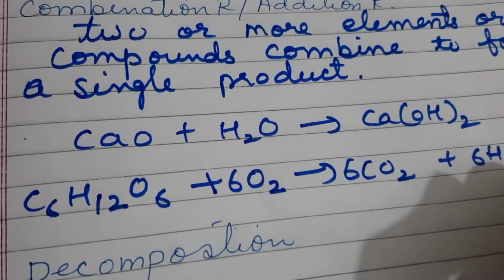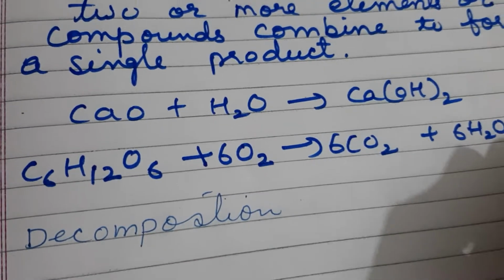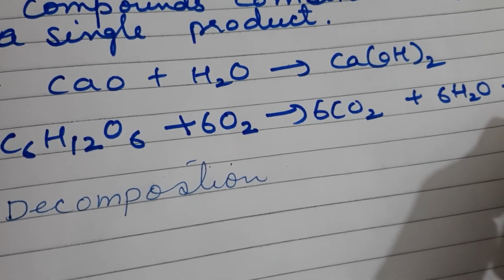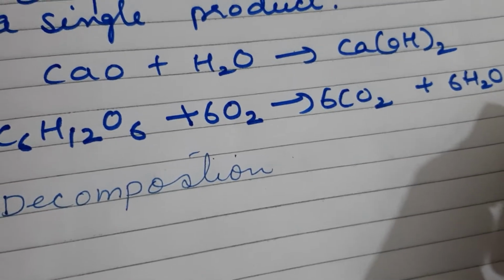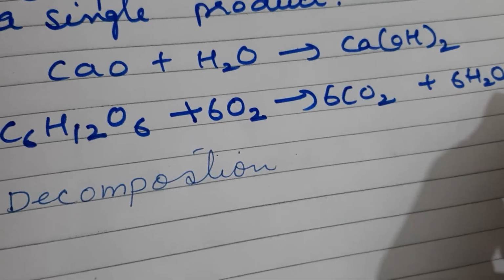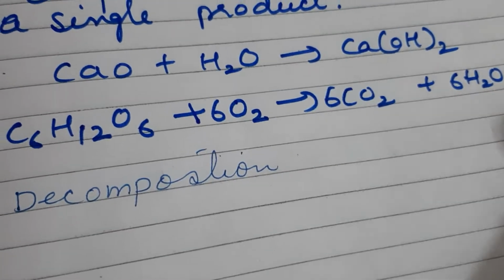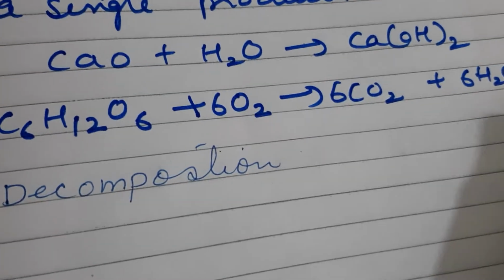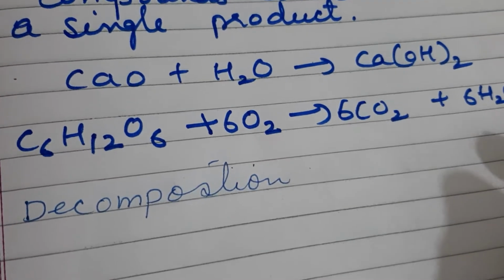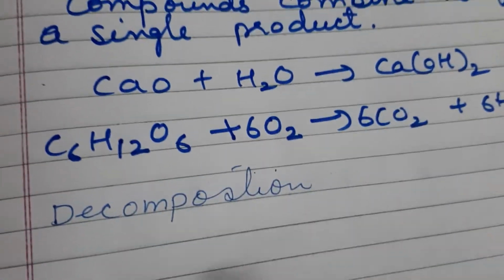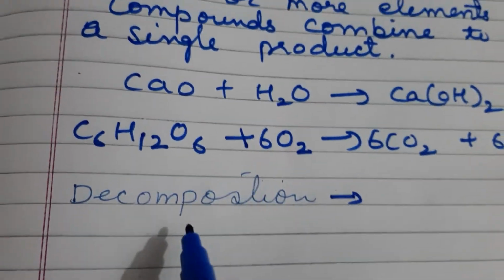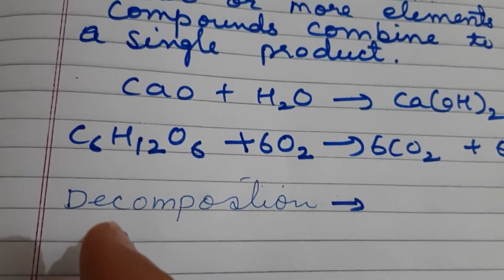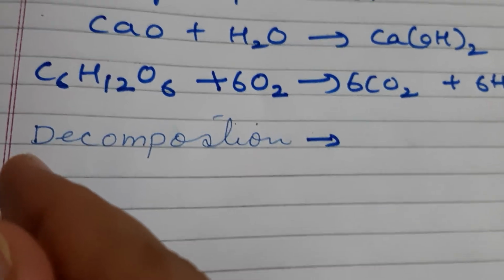The other type of reactions are the endothermic reactions. Endothermic reactions involve the absorption of heat, so they cool the surroundings. For example, decomposition of dead organic matter. It involves the absorption of heat, that is why it cools down the surroundings. The next type of reaction is the decomposition reaction. These decomposition reactions are just the opposite of the combination reaction.